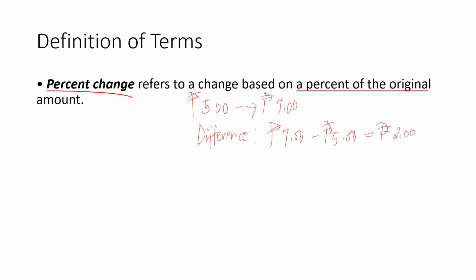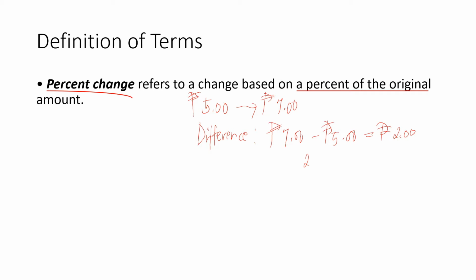Okay? Now, how to get the percent change? From this set of words, a percent of the original amount. So to get the percent change, all we need to do is to get the fraction, that is 2 over the original amount.